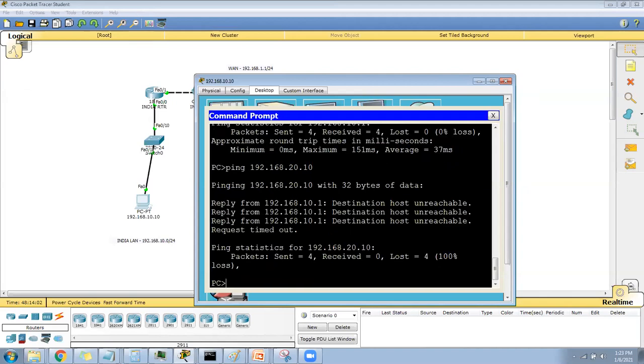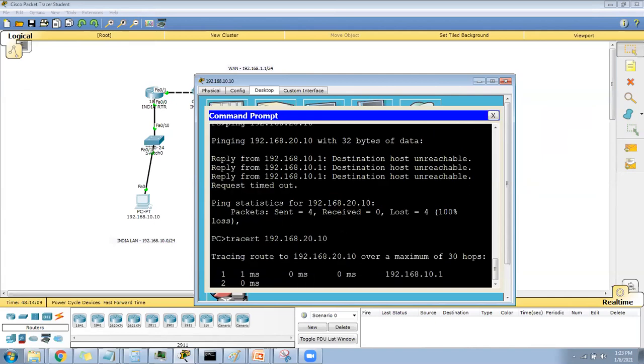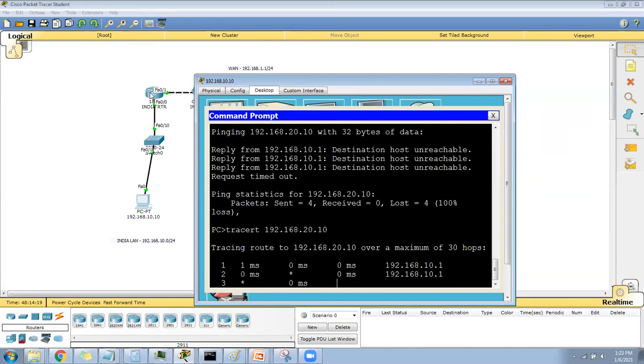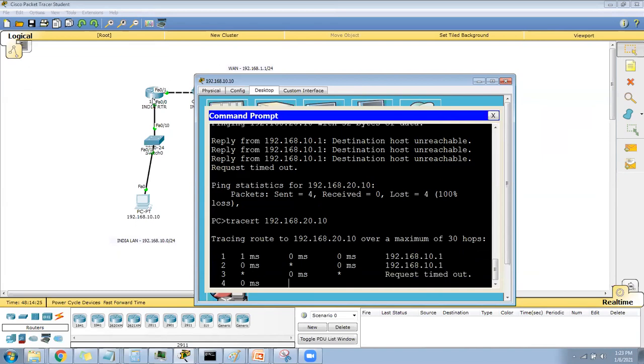If I do the tracert to 192.168.20.10, see where it is going. It went to the gateway. The gateway is configured here on the router interface, so it went from here to here. But after that, the router doesn't have a route to pass to the next level, and that's why it's dropping here. See, request timeout, destination host unreachable.